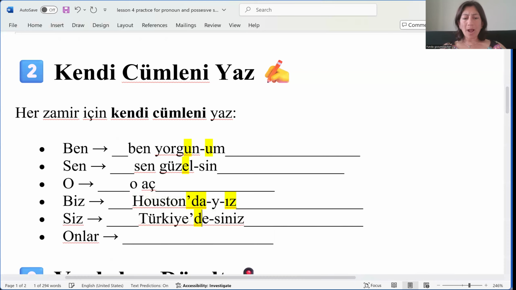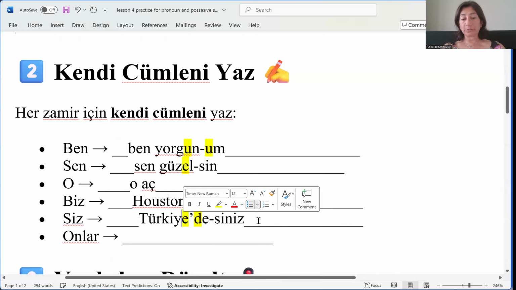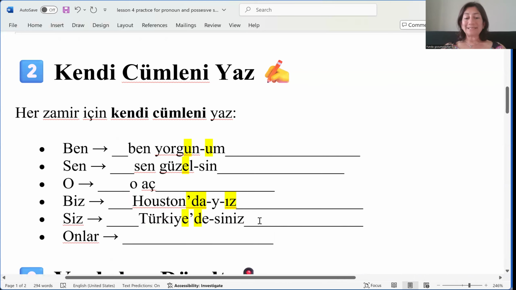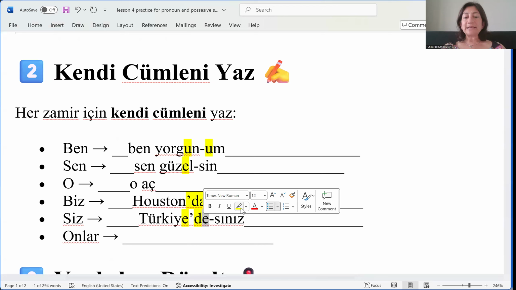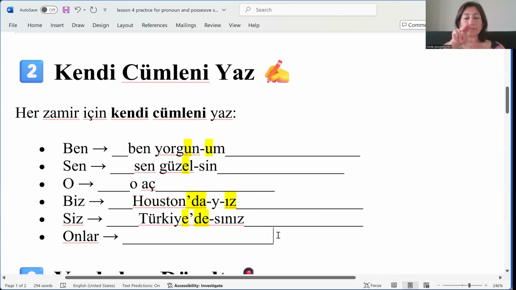It's e. Why? Because Turkey ends with e. As you can see, vowel harmony is really important in Turkish. Türkiye'desiniz. So can I write u here? Türkiye'desiniz? No, because e is a front unrounded vowel. So I need another front unrounded vowel, which is i.